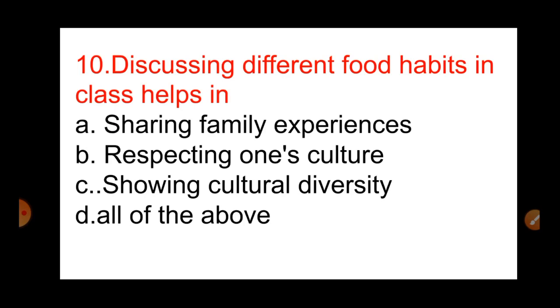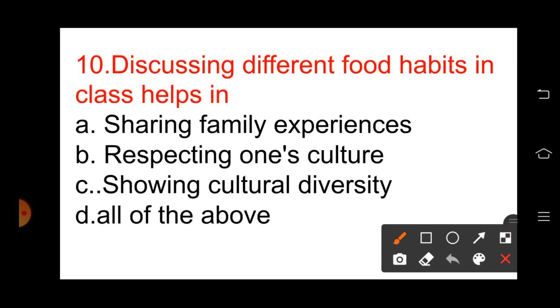Yes, they will share family experiences, like I like to eat egg, my brother doesn't like to eat egg. Or they will say that all family members together eat lunch or dinner. Like that they'll be sharing their family experiences.